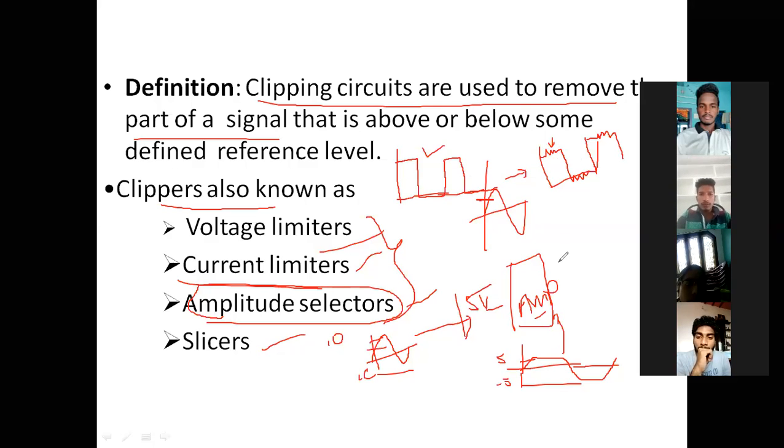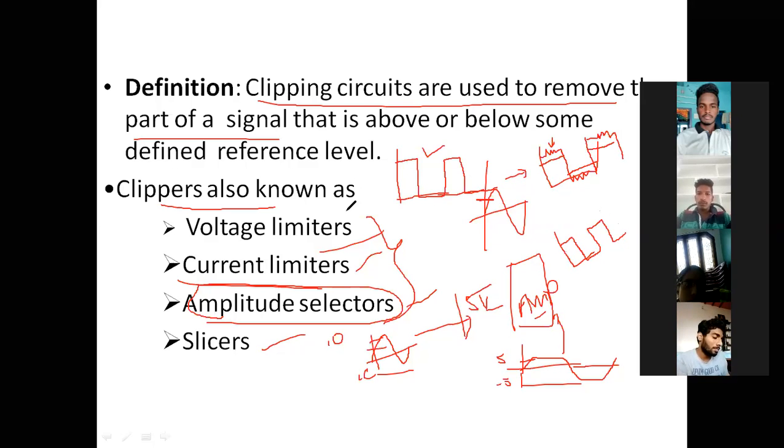If this noisy signal passes through the clipper, it will cut this portion, simply cut the portion and transmit the rest to our channel, so that our output may be a noise free signal. It is cutting the noise portion. This unwanted portion is going to be cut and the rest transmitted.